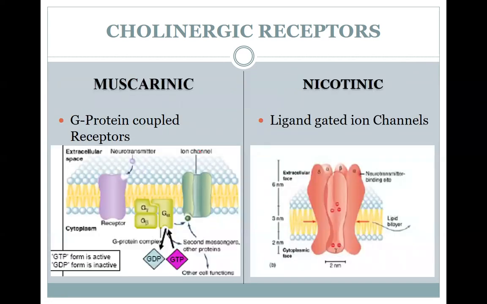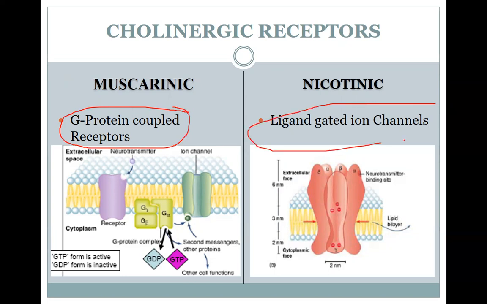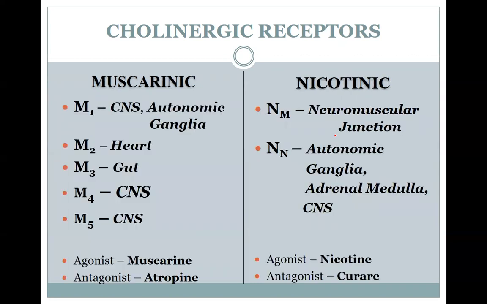Now, when we talk about the type of receptors, the muscarinic receptors are G protein coupled receptors, whereas the nicotinic receptors are the ligand-gated ion channels. G protein coupled receptors lead to either activation of adenyl cyclase, or they also lead to activation of phospholipase C. Whereas when we talk about the ligand-gated ion channels, there's opening of ion channels in the presence of acetylcholine, leading to influx of sodium ion, leading to generation of action potential.